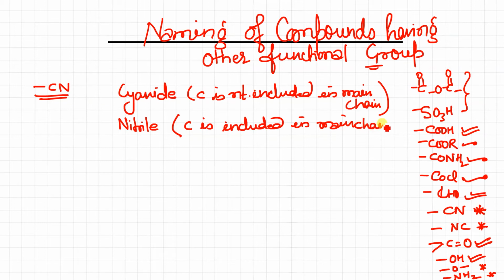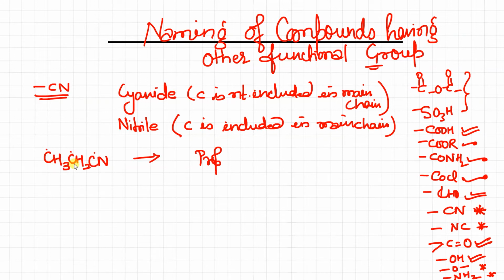So how to name this compound, let me show you. Suppose that it is CH3CH2CN. You just count the total number of carbons. This is 1 2 3, total number of carbons is 3. So for 3 carbons what are we supposed to write? Prop, the root word. Which bond is present over here? Primary suffix.